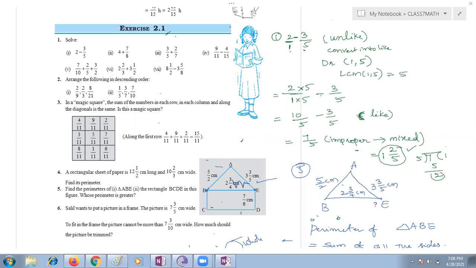Yes, I can see 3 students are giving 3 different messages for the second answer. Pranav gave 2 by 5 for exercise 2.1 first bit. Come on, children, please complete it or else I'll do it on the screen step by step.